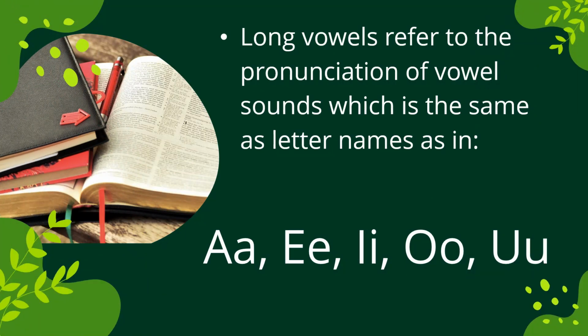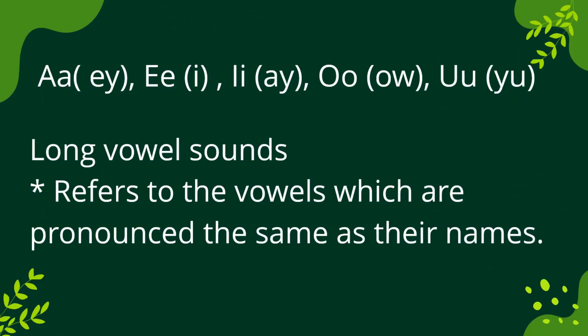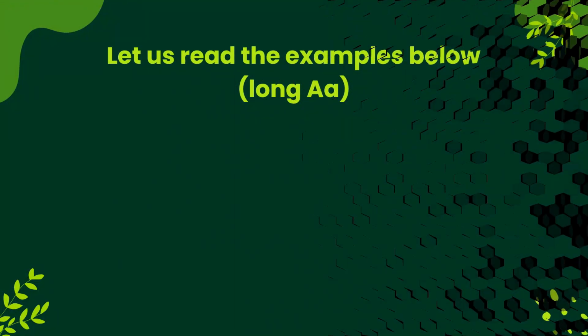When we say long vowel sounds, those refer to the pronunciation of vowel sounds which is the same as the letter names, as in A, E, I, O, and U. Long vowel sounds refer to the vowels which are pronounced the same as their names. So, the vowel A we will read as A, the vowel E as E, and then I, O, and U.